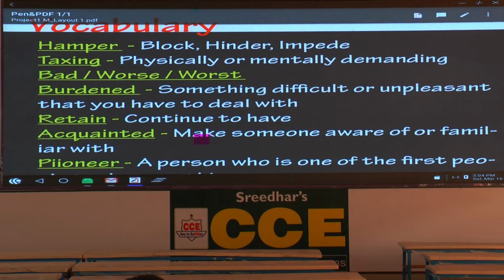Next word is an important word. You all know the word tax, but here tax, there general use, it's a noun. Here tax is what? A verb. Taxing, physically or mentally demanding. That's a very useful word. Taxing job. Write the combination taxing work, taxing job.